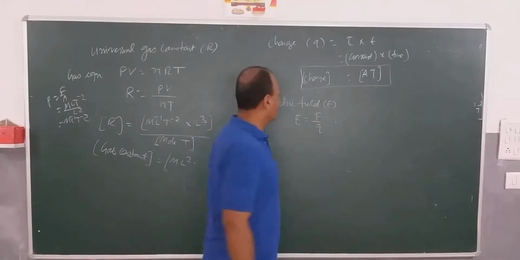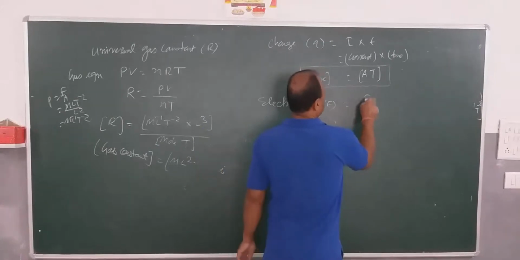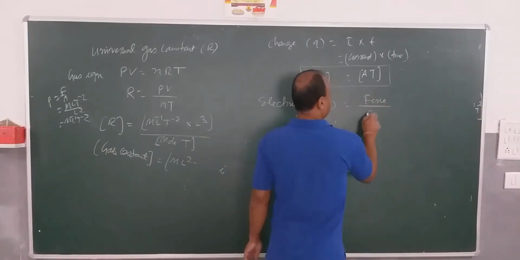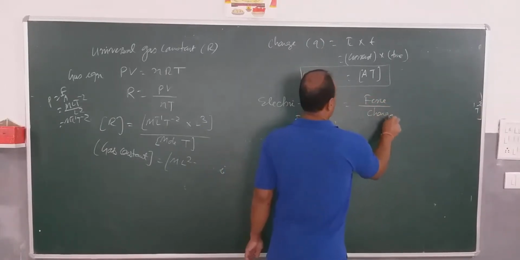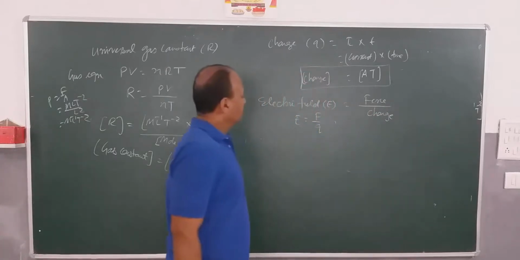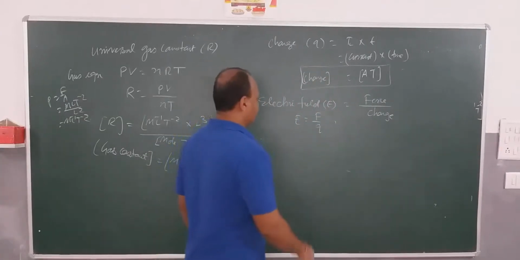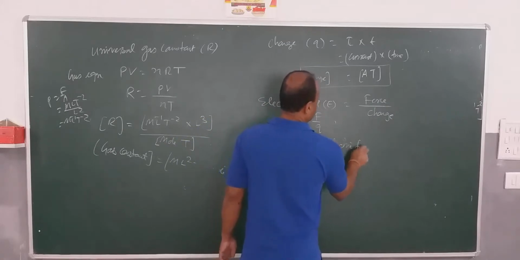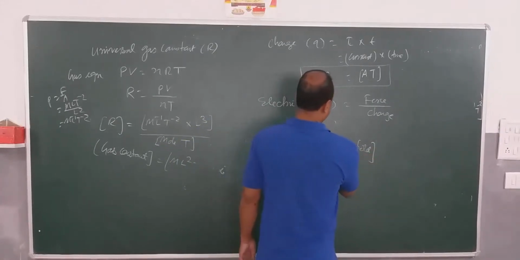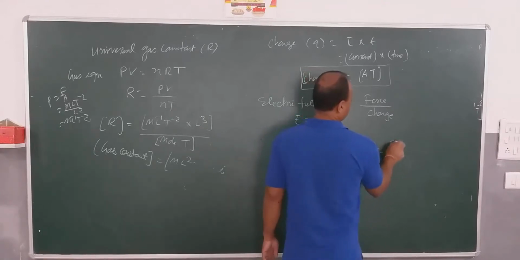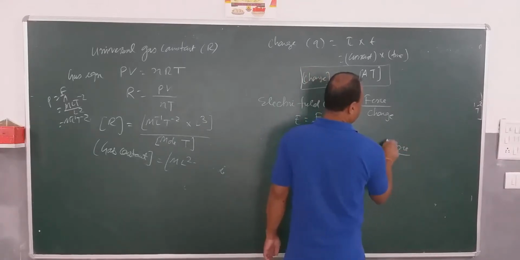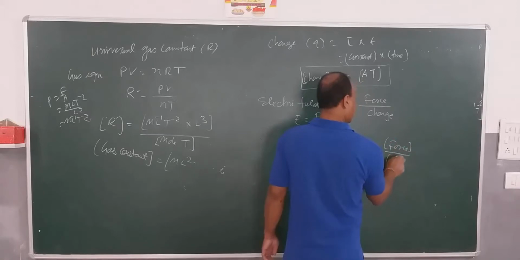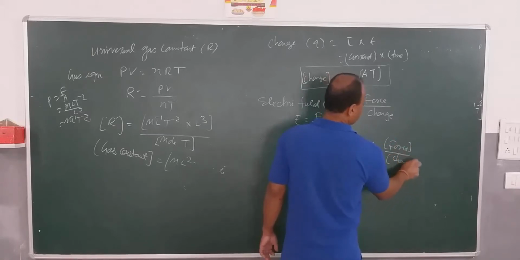So the dimensional formula of electric field is the dimensional formula for force divided by the dimensional formula for charge.